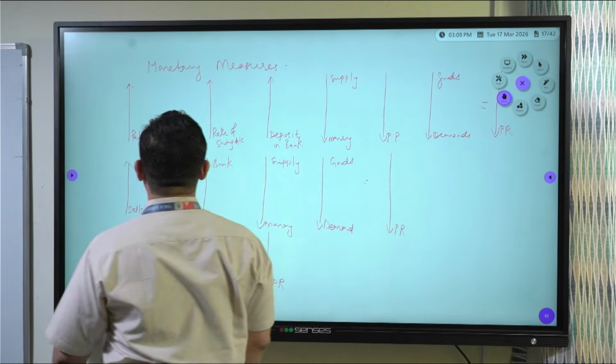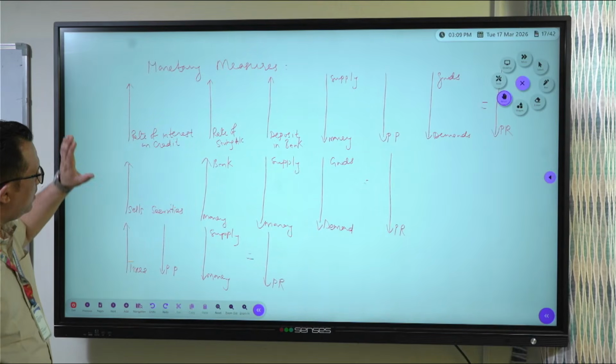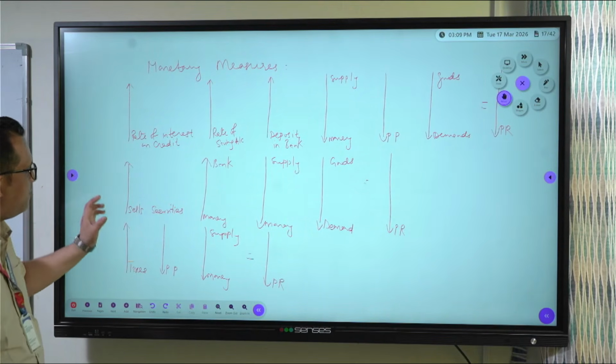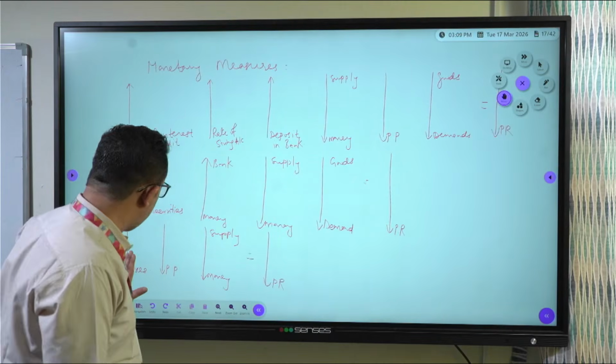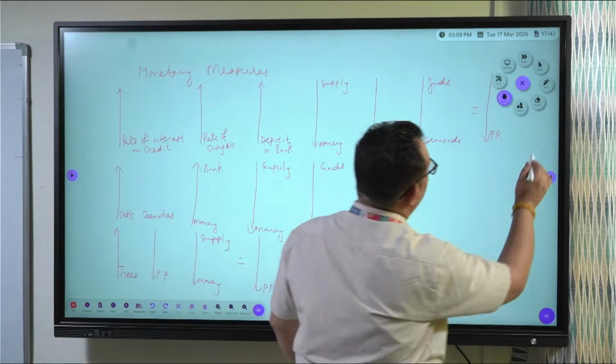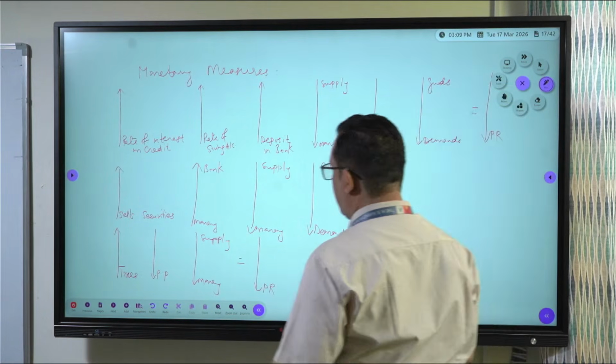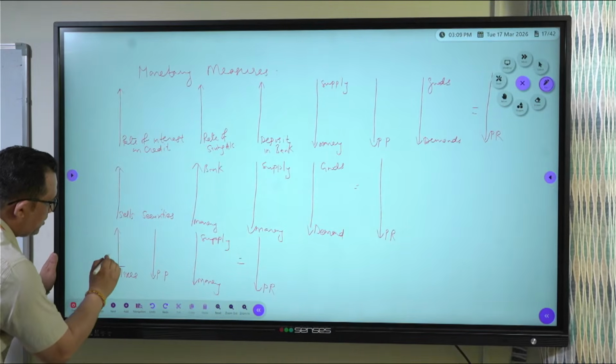Now, under monetary measures, first the government has increased the rate of interest on credit, then the government has taken the step of selling securities. Here, tax should actually come under fiscal measures. So in fiscal measures, we will see this. Don't write this in monetary measures.